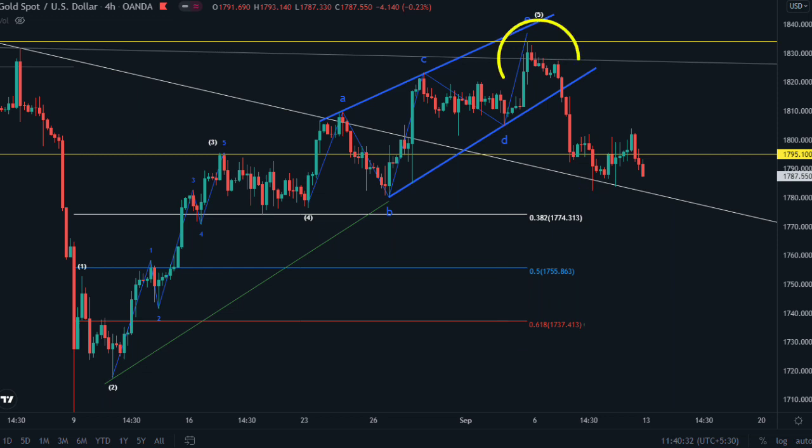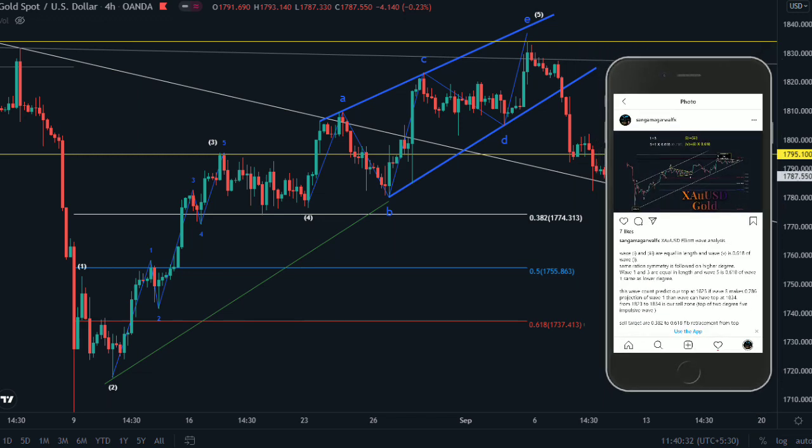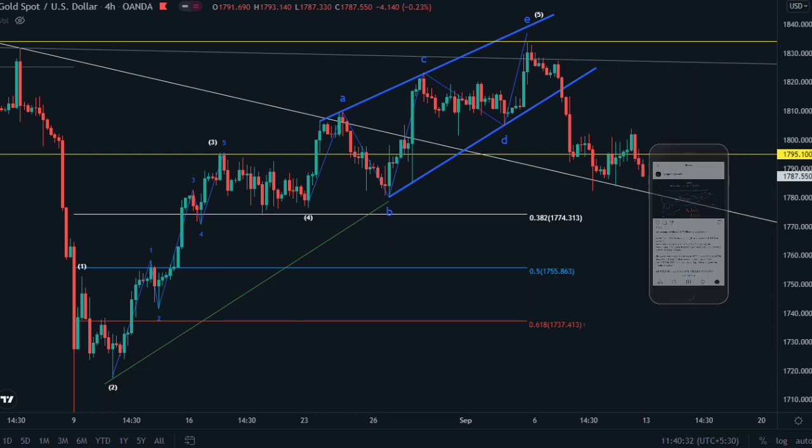This is the wave count after the market confirmed the market top, after this trend reversal. Before NFP, when price was trading right here at 1814, we shared our wave count on Instagram and explained everything before the market made the top at 1834.